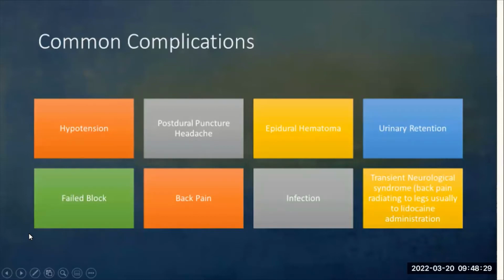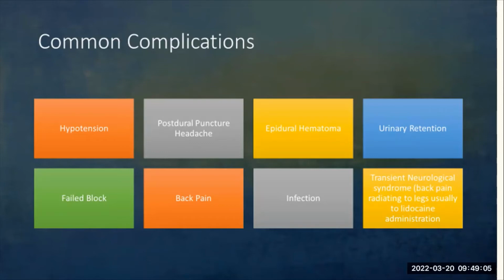Common complications that patients may face after or during an epidural placement can be hypotension. It is always recommended patients receive a fluid bolus prior to the start of epidural placement, and the provider should also look at the starting blood pressure and the blood pressure after the bolus test dose has been given. Post-dural puncture headaches can also occur. Benson will talk more about post-dural puncture headaches in later slides.